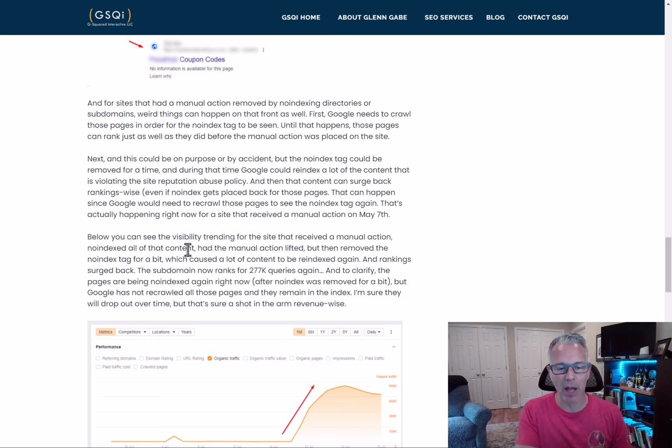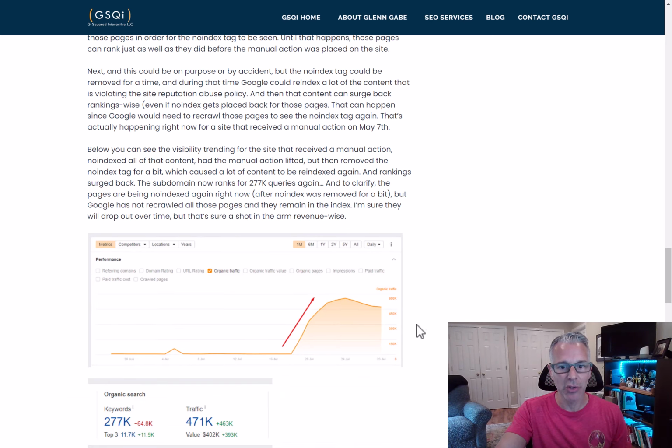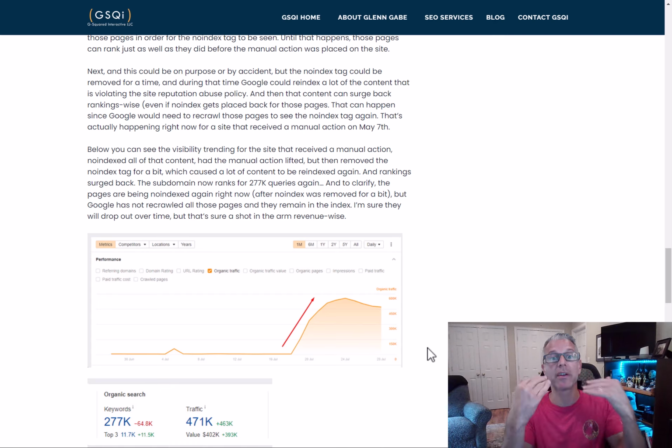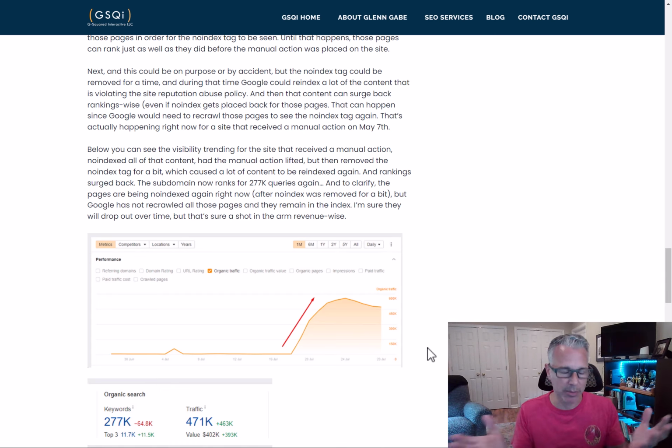So that's blocking via robots.txt, but also no indexing could go haywire as well. And that's the next example I give here. This is a site that received the manual action, no indexed all of that content. Great. They dropped with the manual action. Then the manual action was removed, but they didn't come back rankings-wise because the content was no indexed.